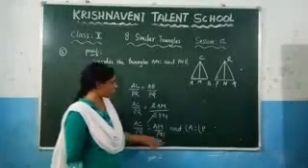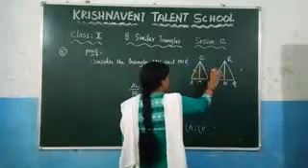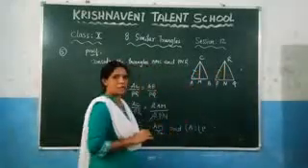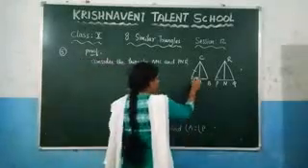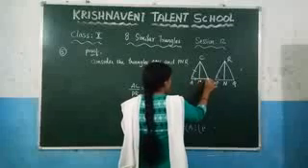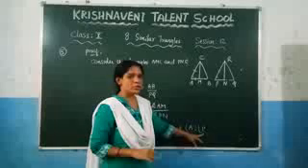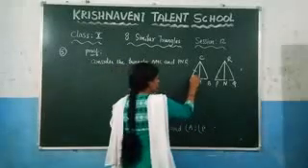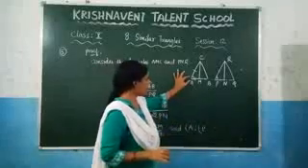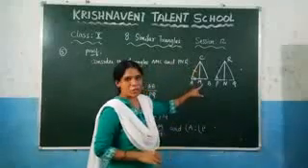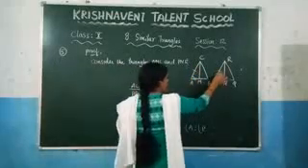You can observe that here AC by PR. What is meant by AC by PR? This length, the corresponding side of these two triangles, and AM by PN. Where is AM by PN? This is AM, and here this is PN. And angle A is equal to angle P. So here what you got, angle A is equal to angle P. What is this one? Included angle, and here the corresponding sides. So here you can observe SAS similarity.